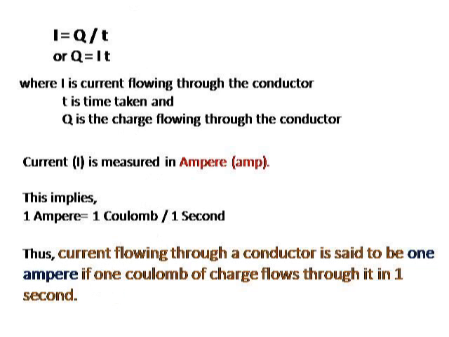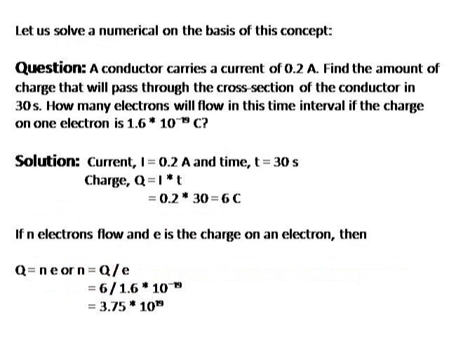So if we have to define 1 ampere, we can say that current flowing through a conductor is said to be 1 ampere if and only if 1 coulomb of charge flows through it in 1 second. If 1 coulomb of charge passes through a conductor in 1 second, then the current flowing through the conductor is said to be 1 ampere. So 1 ampere is the amount of charge flowing through a conductor in 1 second. Now let's move further and solve a numerical on the basis of this concept.